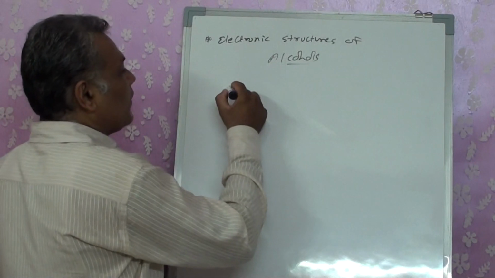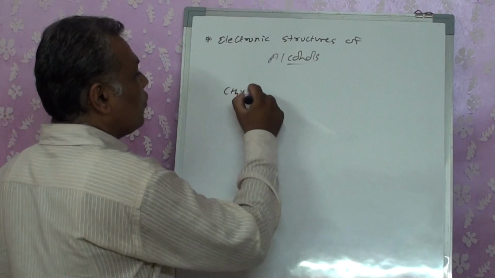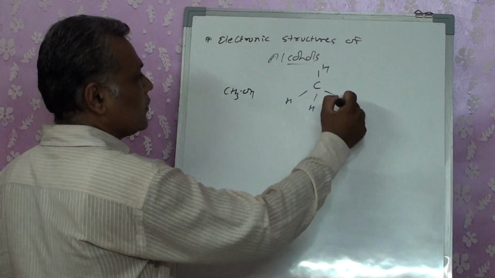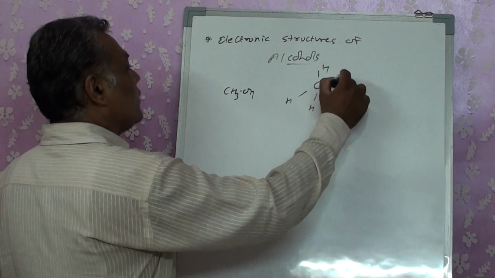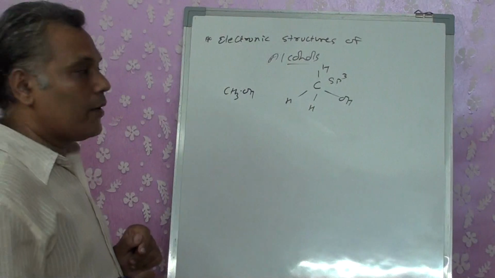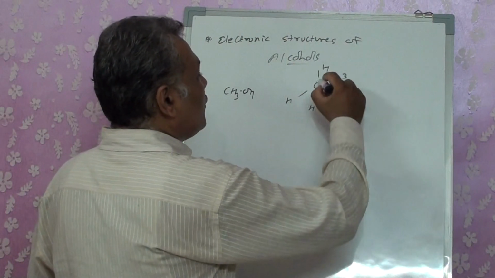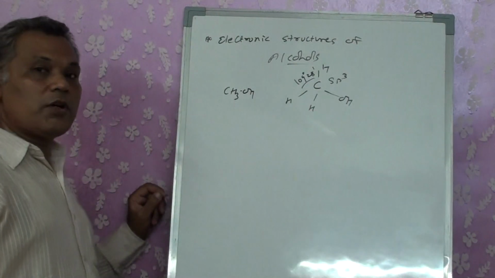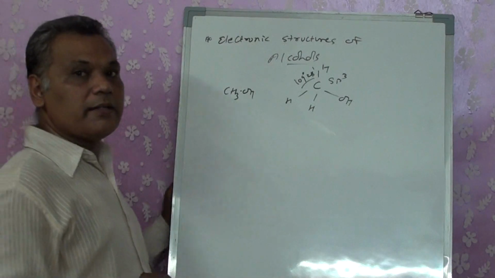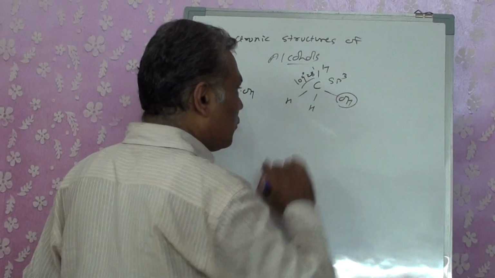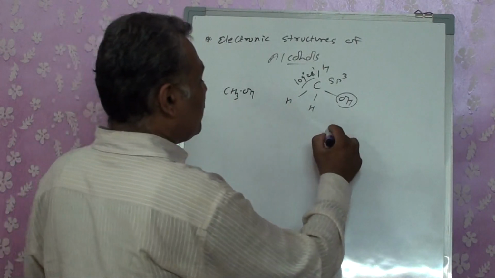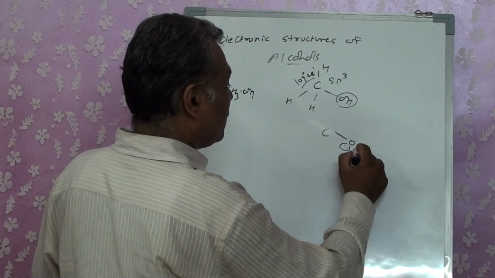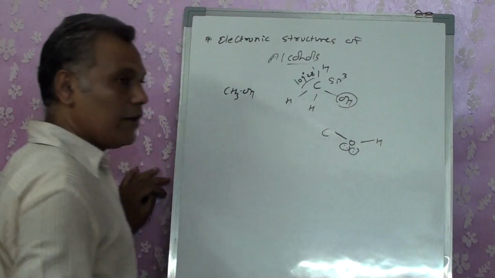For the alcohol, I am taking CH3OH as an example. What will happen? Carbon is there, which is attached to 3 hydrogens and 1 OH. It's going to be sp3 hybridized, right? Now for this, the bond angle we got is 109 degree 28 minutes. So that is not a problem for us. But the problem that will arise now is that we have an OH group. This OH group is attached to the carbon as an oxygen with 2 lone pairs, and one hydrogen.